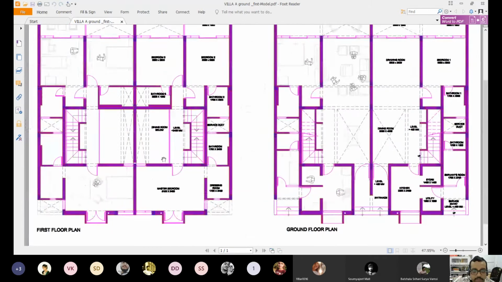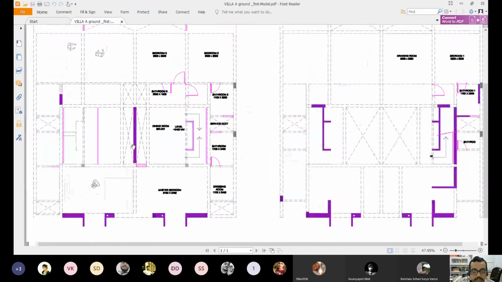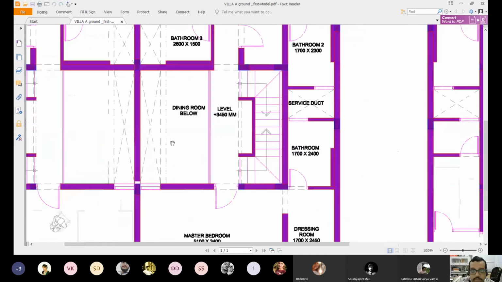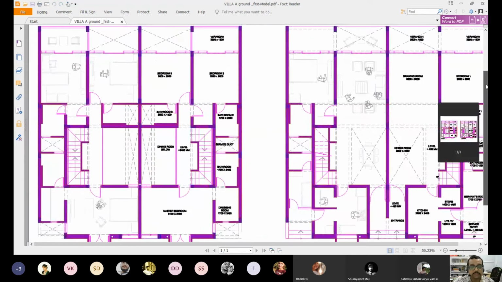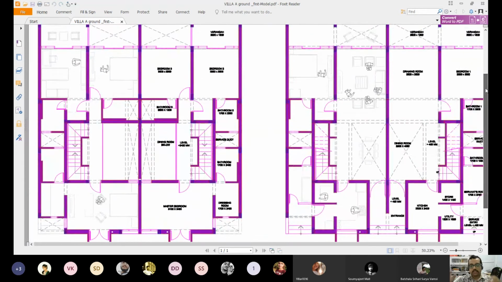But let's first come to the first floor plan. Let me zoom in here. Yeah, can everyone see the first floor plan here on the left hand side? A few confirmations maybe. Yes, sir. Yes, sir. Yes, sir. Yes, sir. Yes, sir. Thank you so much.